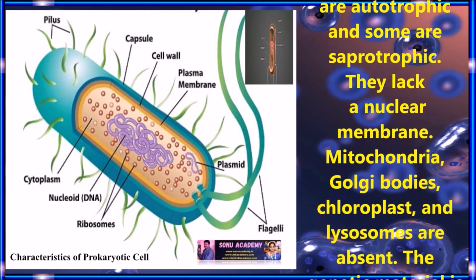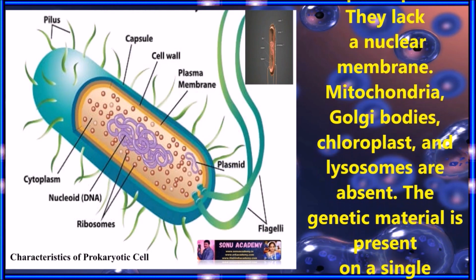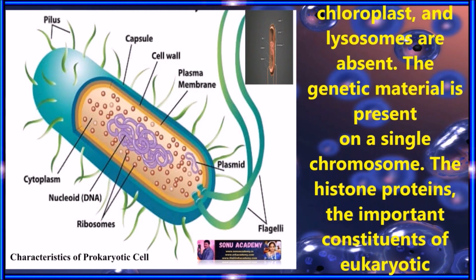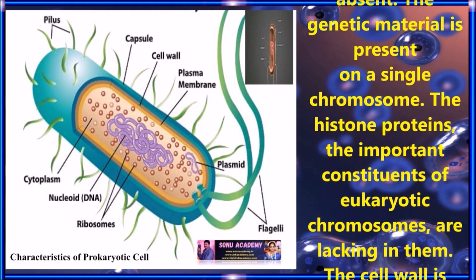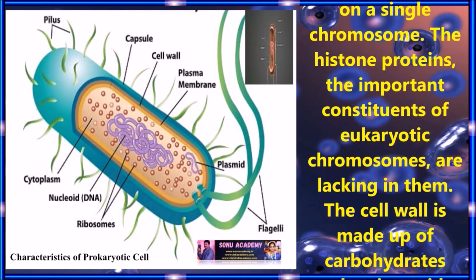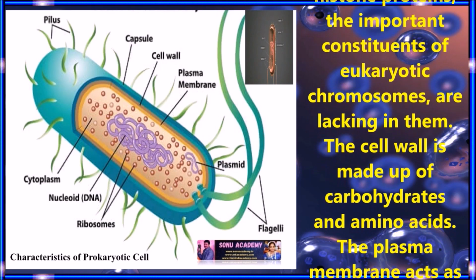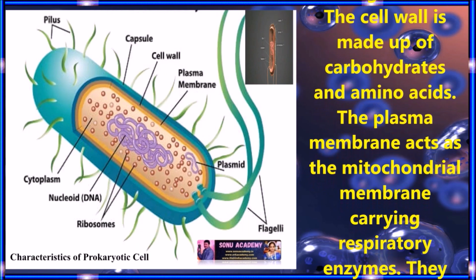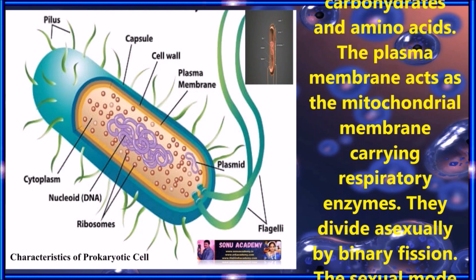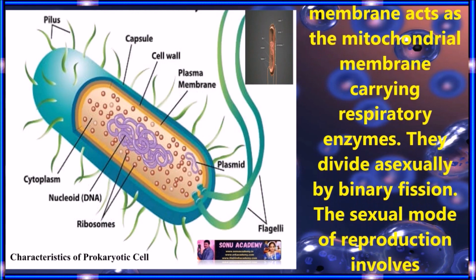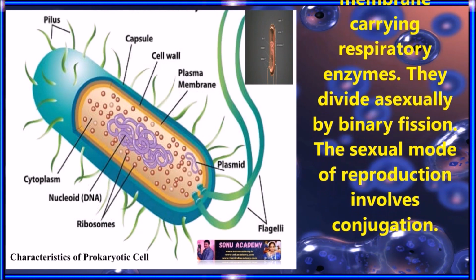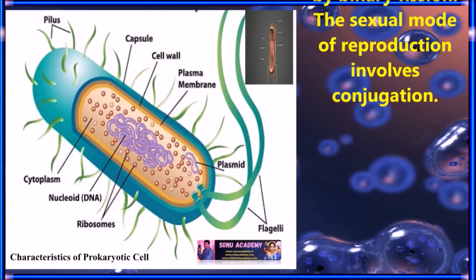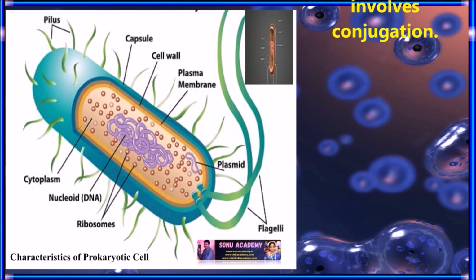Prokaryotes lack a nuclear membrane; organelles like mitochondria, Golgi complex, chloroplast and lysosomes are absent. The genetic material is present on a single chromosome. Histone proteins, which are important constituents of eukaryotic chromosomes, are lacking in them. The cell wall is made up of carbohydrates and amino acids. The plasma membrane acts as the mitochondrial membrane, carrying respiratory enzymes. They divide asexually by binary fission, and the sexual mode of reproduction involves conjugation. The genetic material is present on a single chromosome.